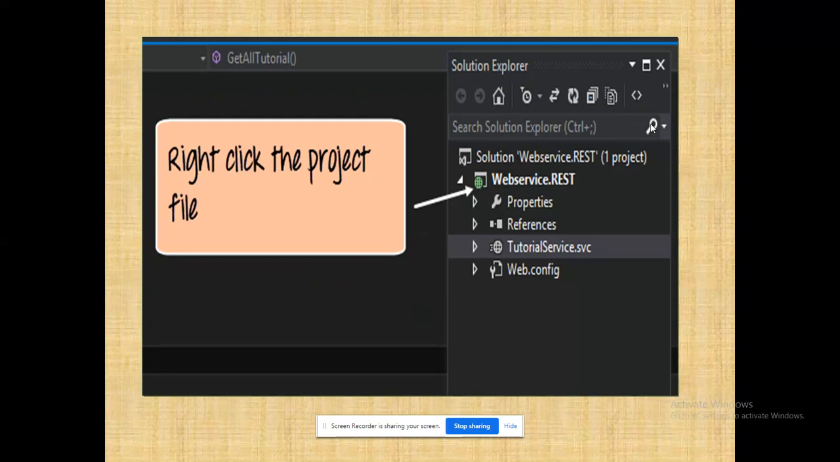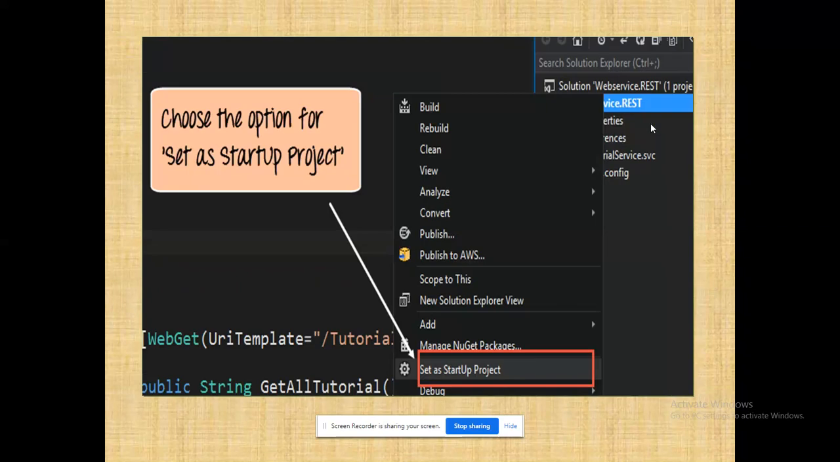So now I'm going to run the content. I'm going to right click the project file. What I have to do is set it as a startup project. Why I have to mention this is, in Java based services, if I'm going to run any web service, by default the index.html file will run, right? To overcome that, what we will do is right click and run as server.